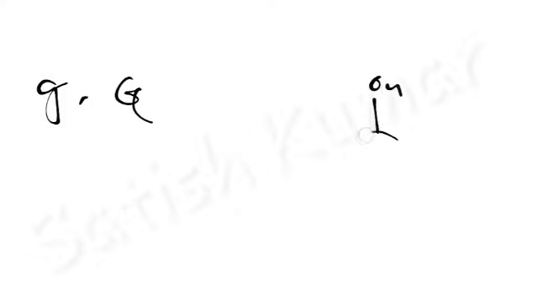Now let's find the relation between the acceleration due to gravity g and the universal gravitational constant capital G. For this I am considering a body of mass small m falling from a certain height onto the earth. Then I can give the expression like this.